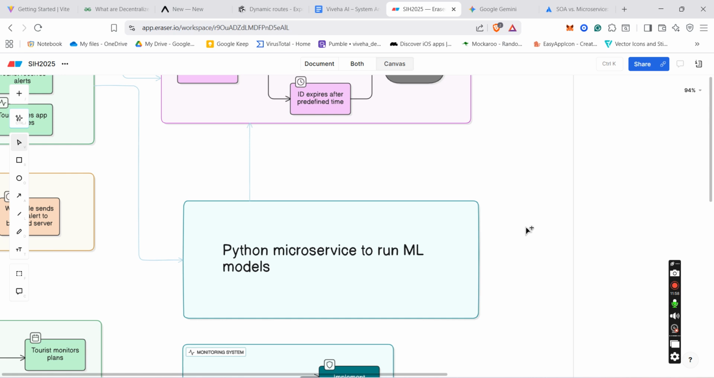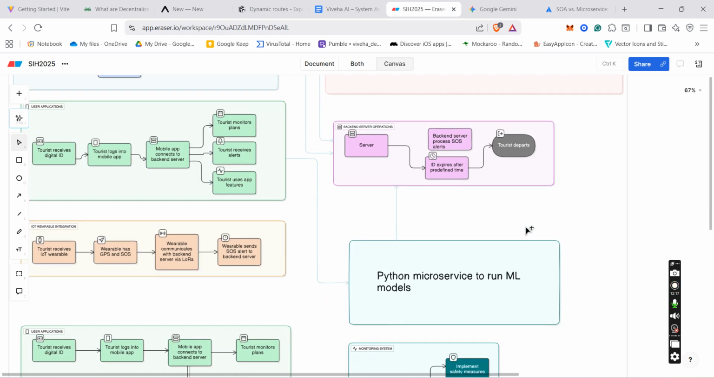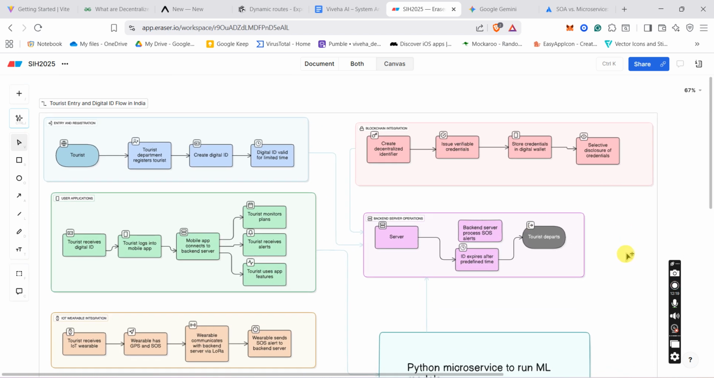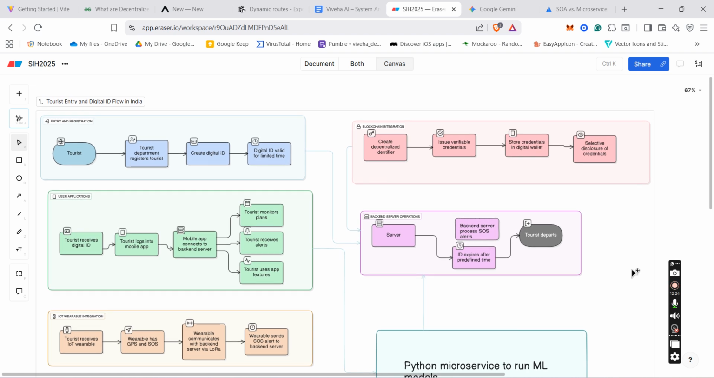So we will first try to implement using supervised learning. And then if we fail, or if we do not get the required amount of accuracy, then we will move on to unsupervised learning. So this is our full architecture of our AI smart tourist safety system.